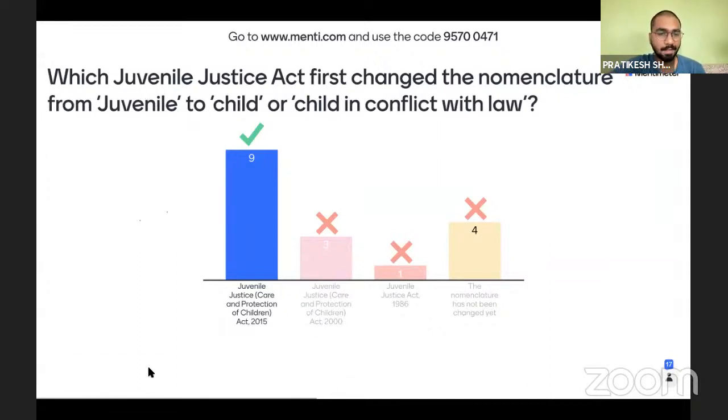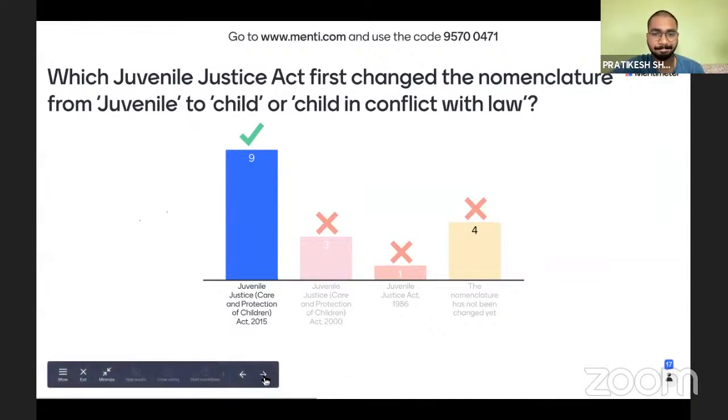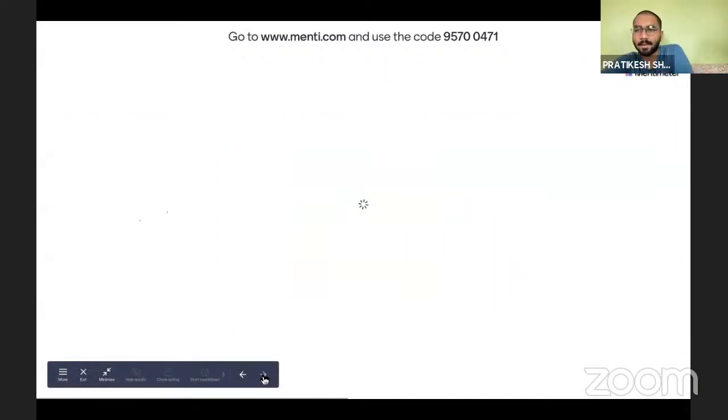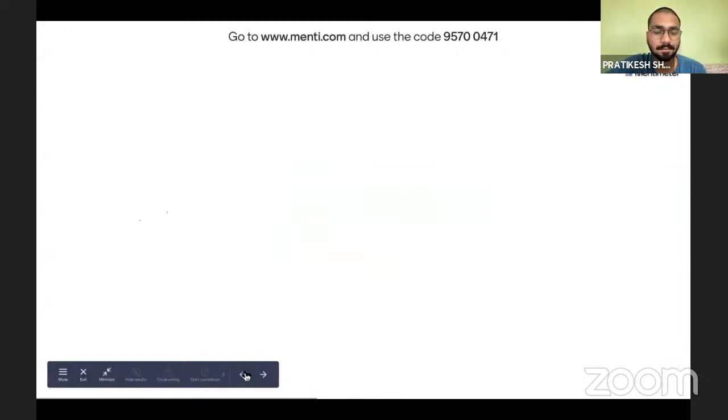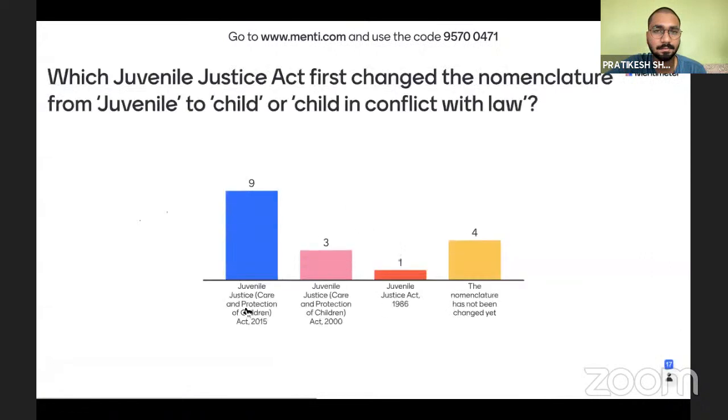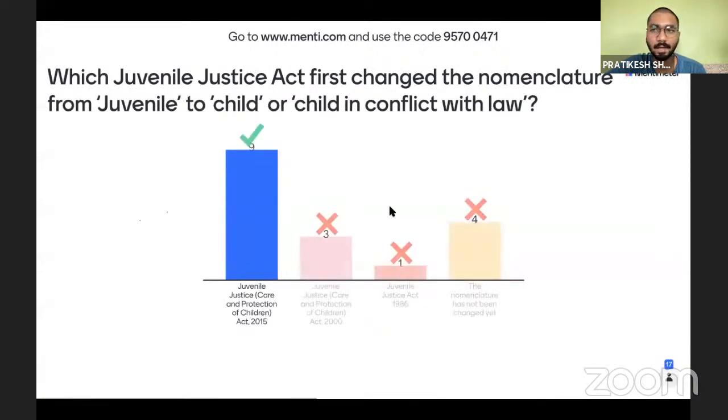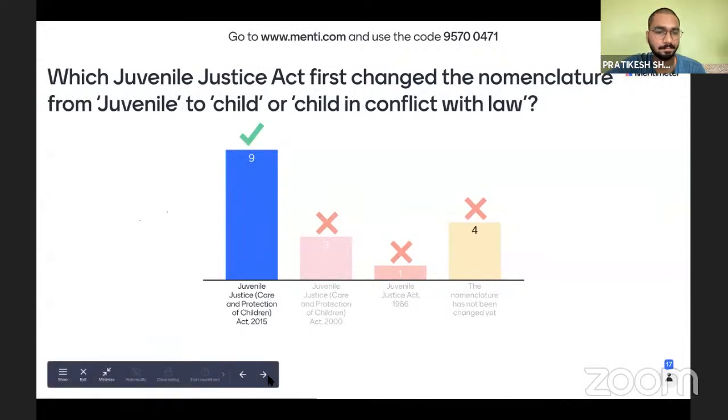So we will have the leaderboard. Let's see who is on top of our leaderboard. Where is the leaderboard? I don't know why there is no leaderboard. I think there is some problem with this Menti.